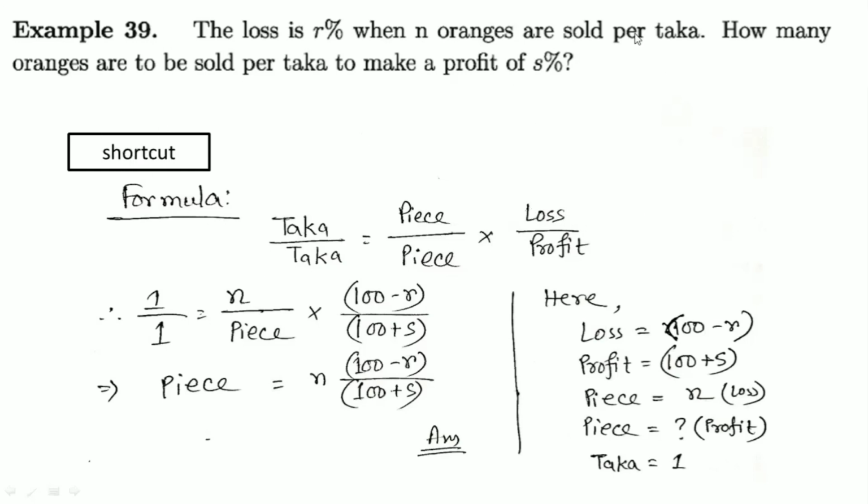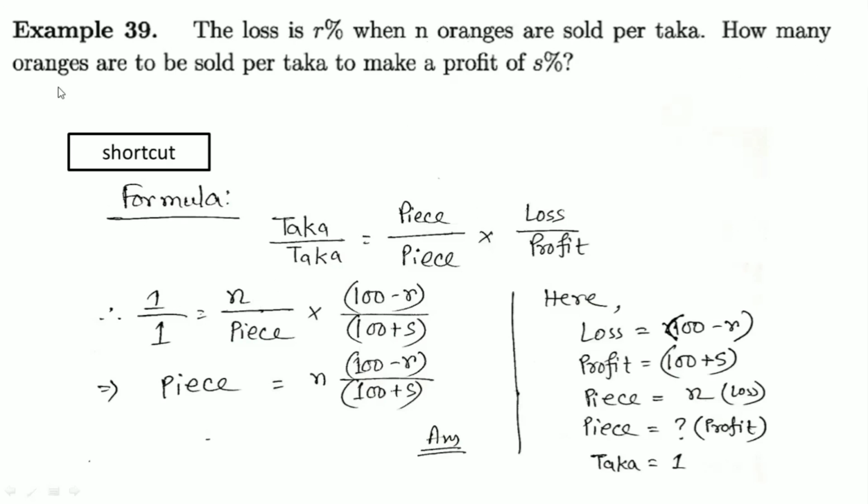Okay, here it is talking about per taka and oranges for a loss of r%. So for every taka, price and loss, here is a relation. Loss has a relation with price and taka. Since there is an r% loss, our loss term will be 100 minus r. Then the price was 1 taka, so 1 taka is our price, and oranges are n, so n piece orange, and taka is 1 taka.